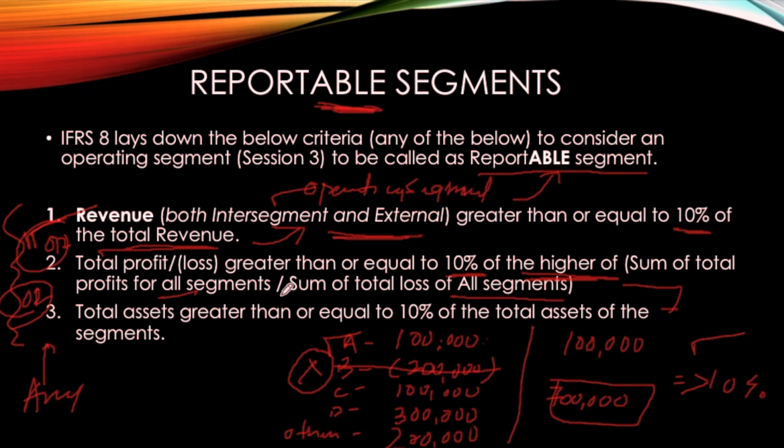The third one: if the total assets are greater than or equal to 10% of the total assets, then in such a case we call it a reportable segment. We will discuss in detail, when we discuss the aggregation criteria, why I'm continuously stressing the word reportable rather than reporting.